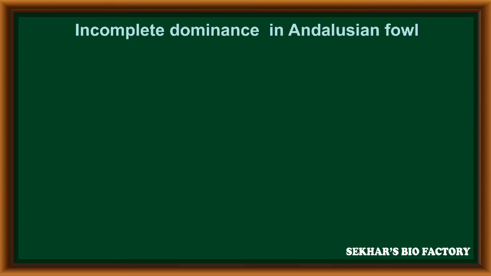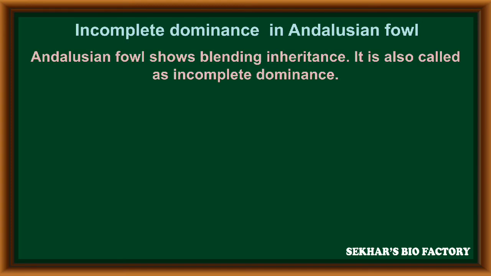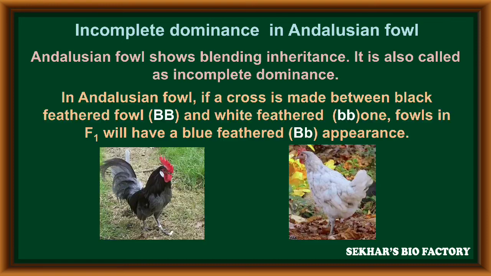The next example for incomplete dominance is Andalusian fowls. Andalusian fowls show blending inheritance, also called incomplete dominance.